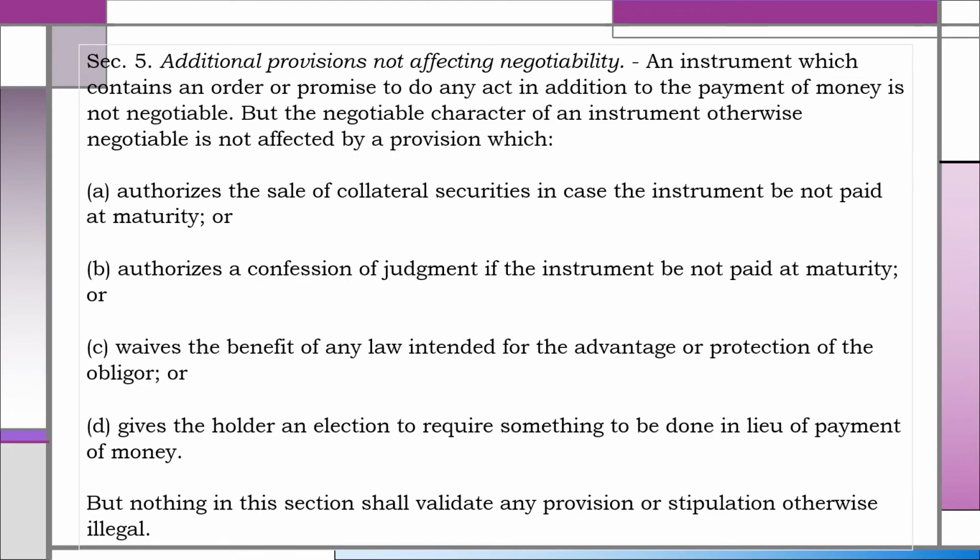Section 5. Additional provisions not affecting negotiability. An instrument which contains an order or promise to do any act in addition to the payment of money is not negotiable.